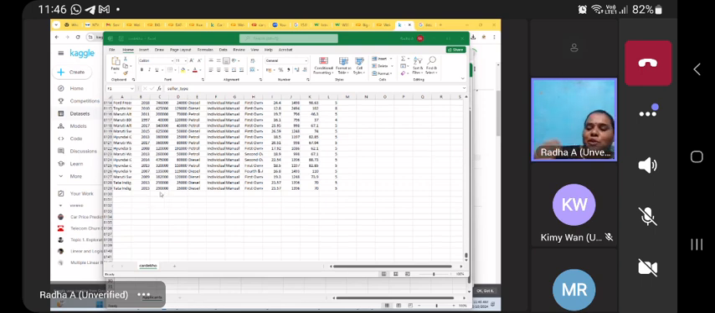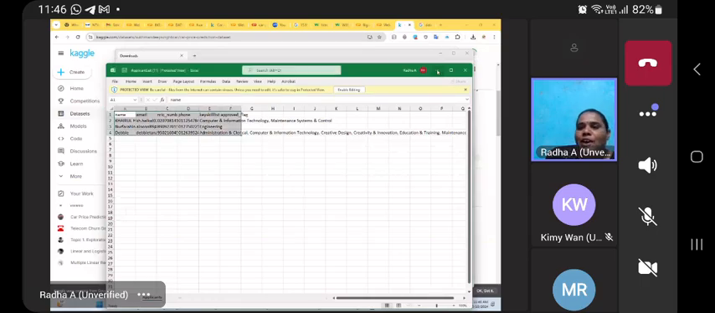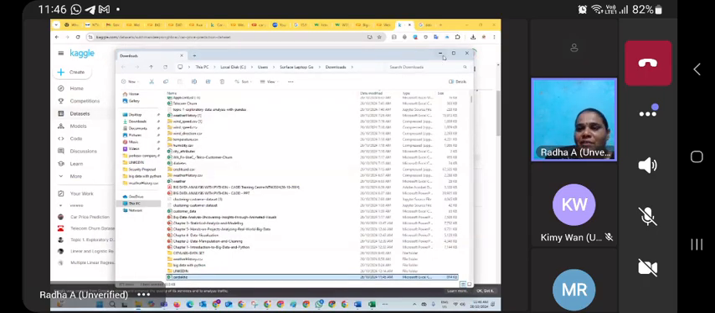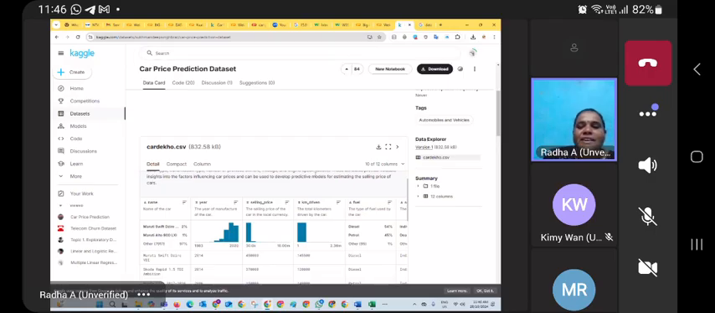If you have your own data, you can practice like that. For everybody's understanding, I am taking this car price prediction data set. We will see how we develop an analysis with our Colab. So now everybody, download this car price prediction data set.